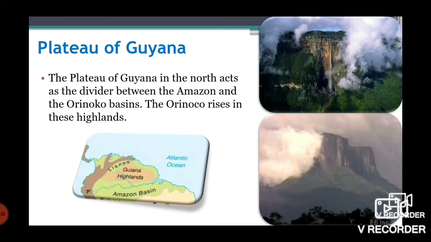Next is the Guyana Highlands or Plateau of Guyana. It is situated in the north of the Amazon River and the east of the Llanos. Llanos are the tropical grasslands of Venezuela. And here we can find the highest waterfall, despite that its region is very low as compared to the Brazilian Plateau. Here we can find the world's highest waterfall.